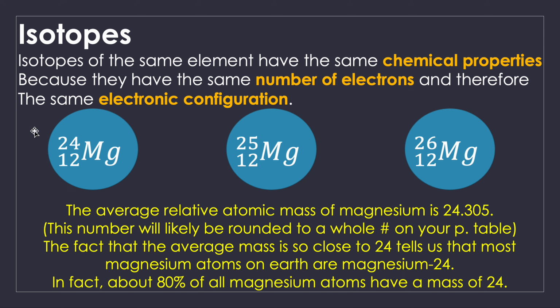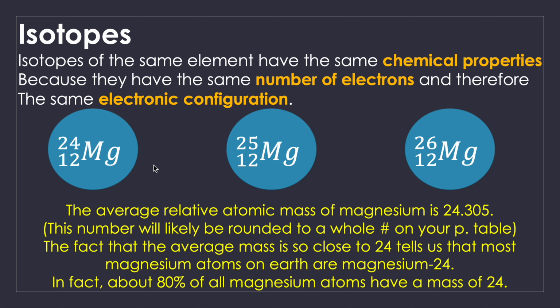When we look at the periodic table, we see that the mass of the elements is usually represented with a decimal number. This decimal number, as you can see here, is 24.305. If you just do the average of these three, we are going to see that it is not exactly 24.3. It is because each of the isotopes exists at a different percentage. In this case, we can see that this number is closer to 24, so we can say that this isotope, magnesium-24, is the most abundant isotope, and then it has also the other two isotopes, but the most abundant is this one, because the average is closer to this number.